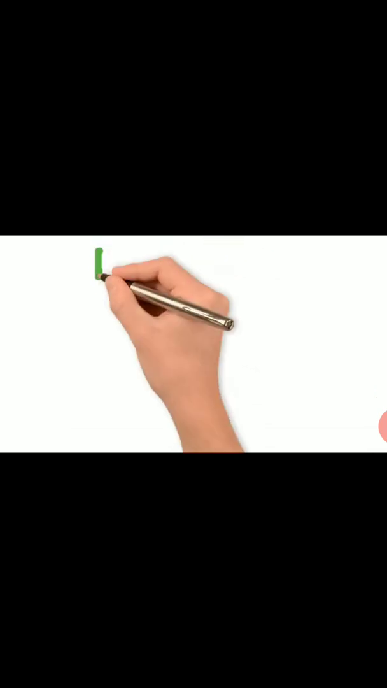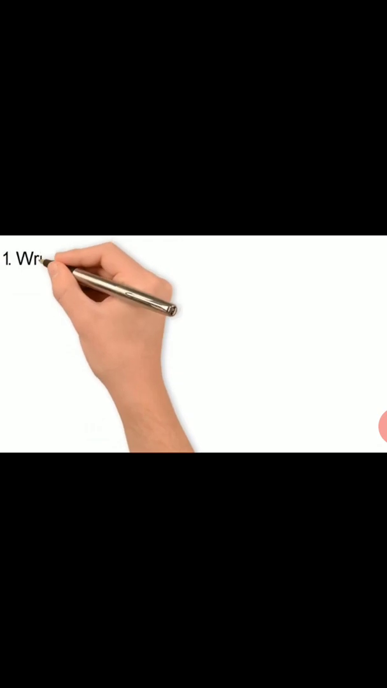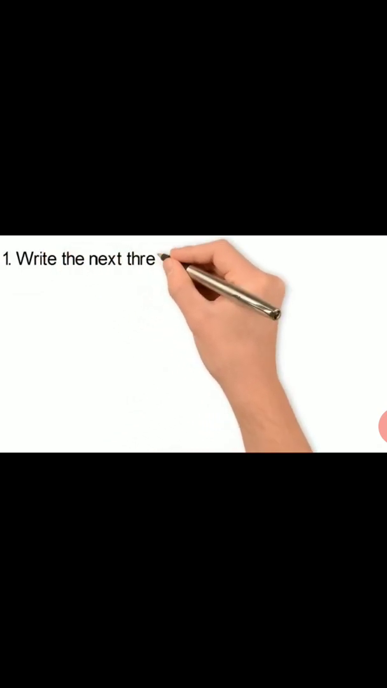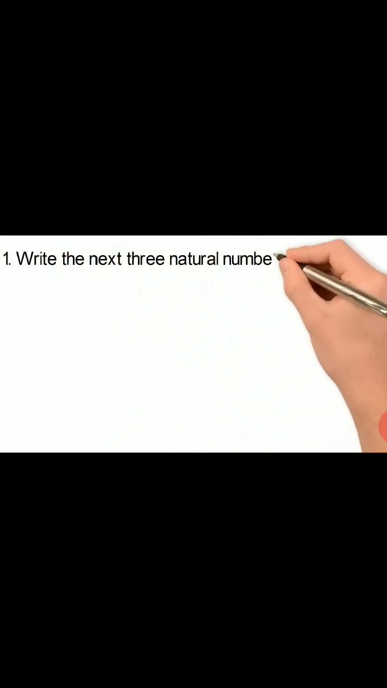Today we are going to start exercise 2.1. And the very first question is, write the next three natural numbers after 10,999. To write the numbers after, you will add 1 to the given number, then again add 1, then again add 1. So here is the solution.